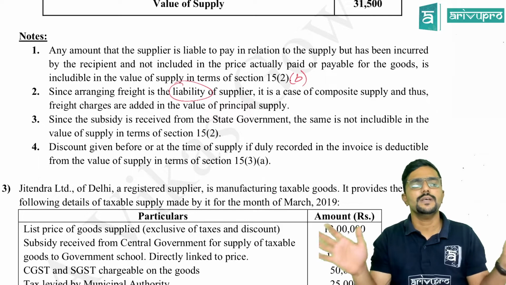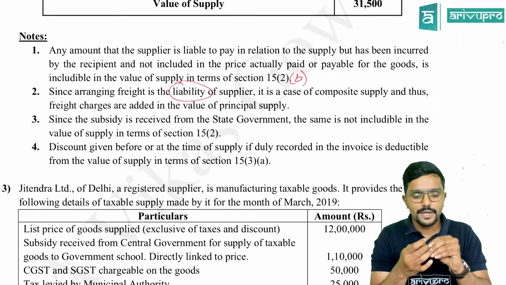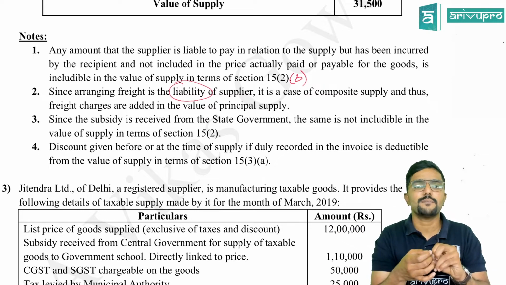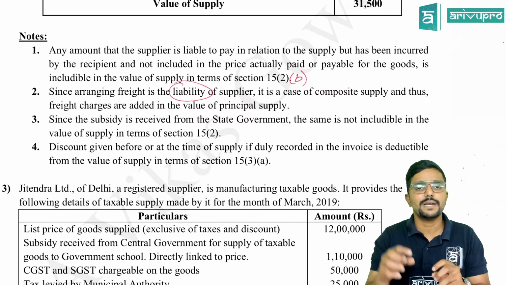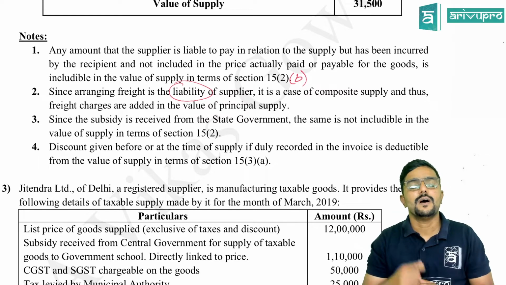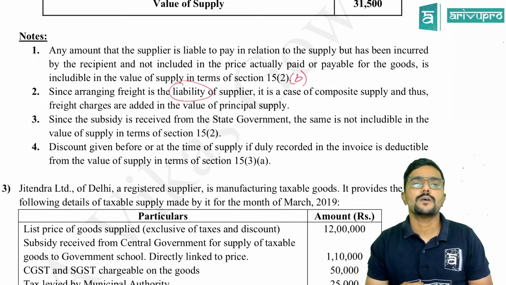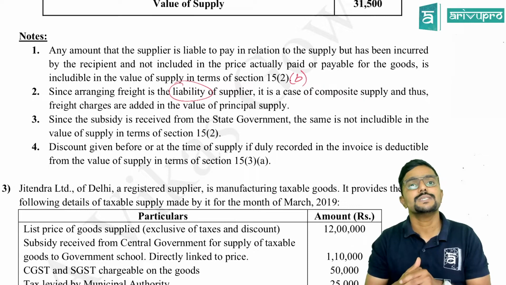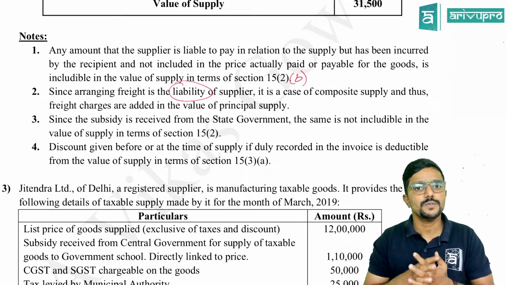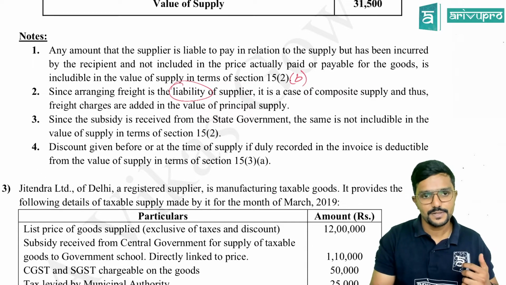Or else, simply in the second note you can say that any freight charges charged separately by the supplier to the recipient will be includable or added to the price to calculate the value as per section 15(2)(c). You can add this point.